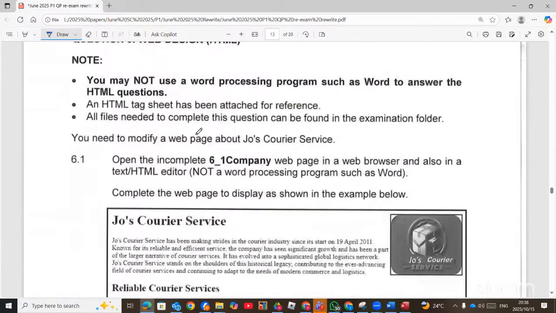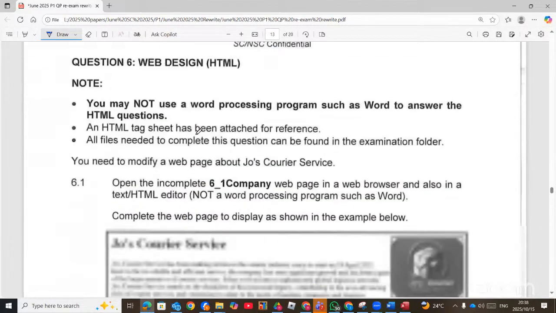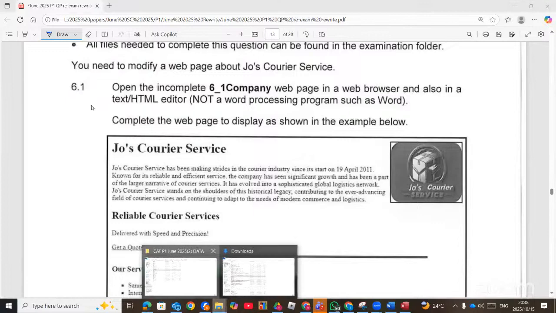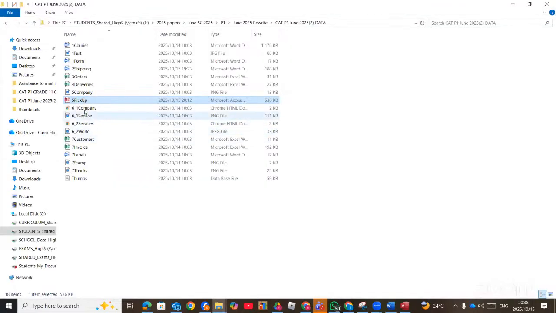Right. Then the question says we must open 6_1 company. So we go there. 6_1 in design view. Sorry for that.